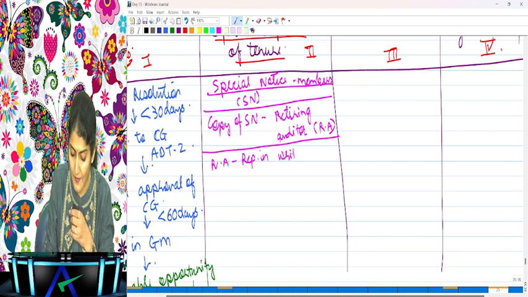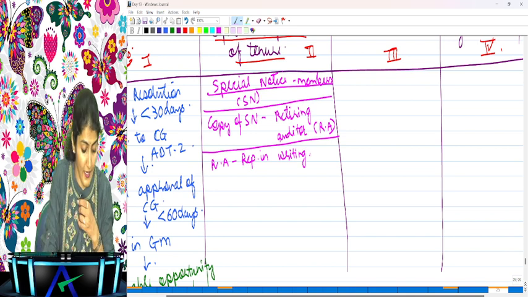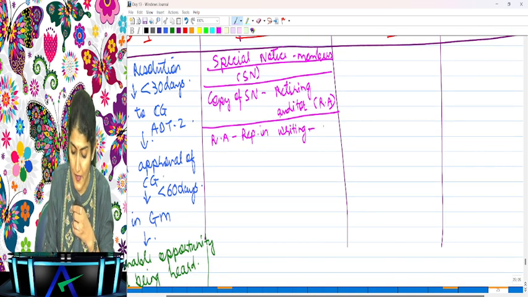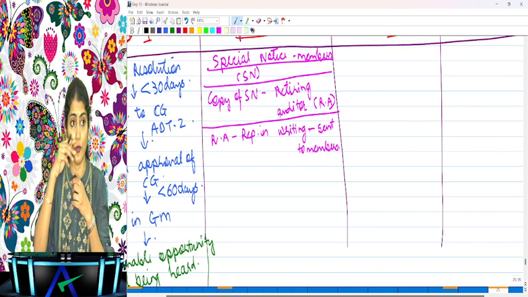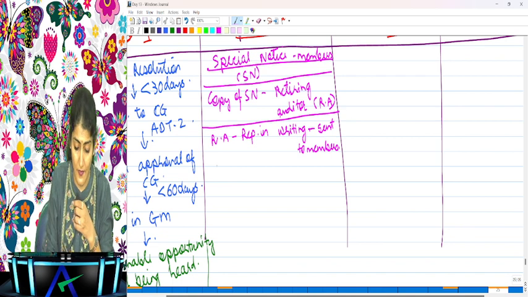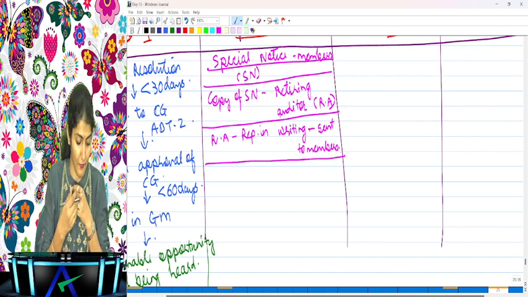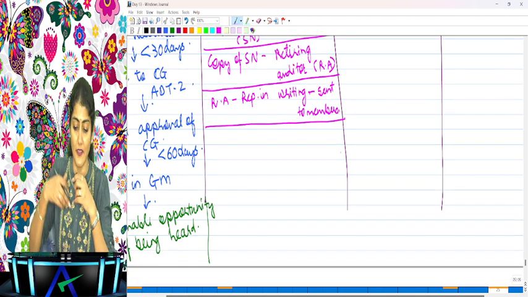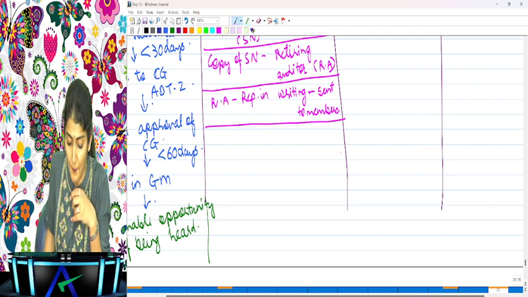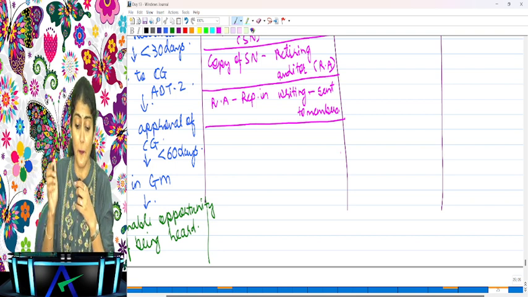It should not exceed reasonable length. He can request the company that this representation be sent to the members. Then what does it say? The company must send. If the retiring auditor has made a representation in writing and is requesting the company to send it to the members, the company must send.